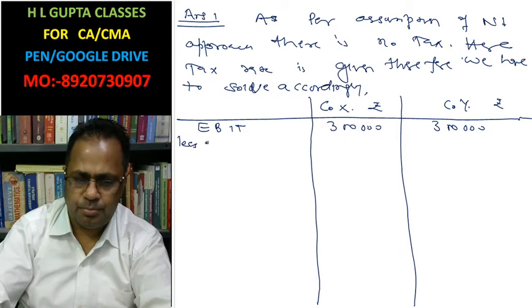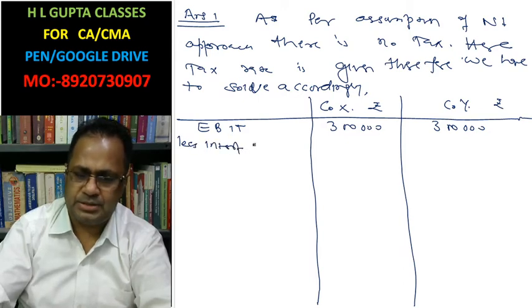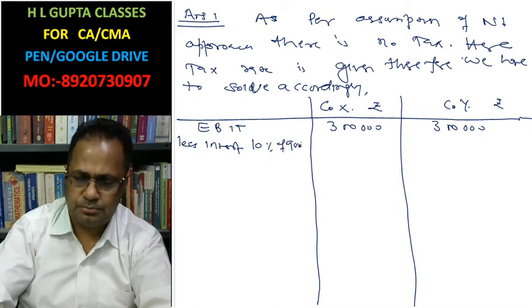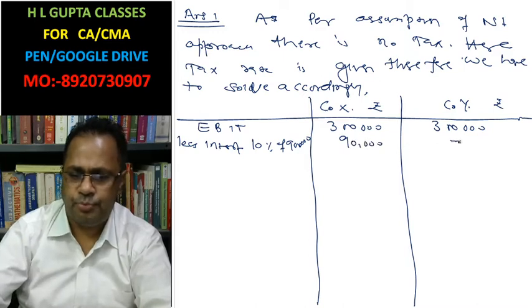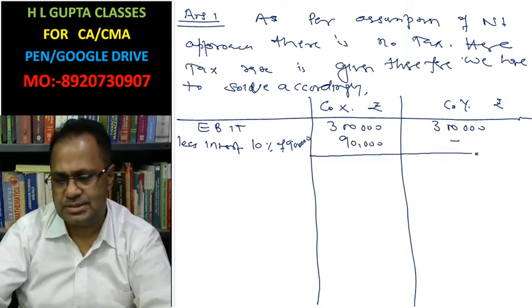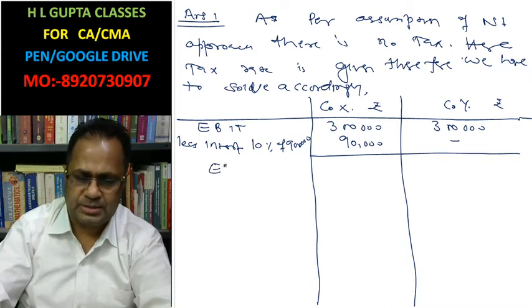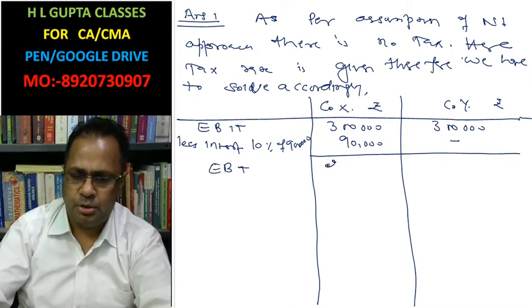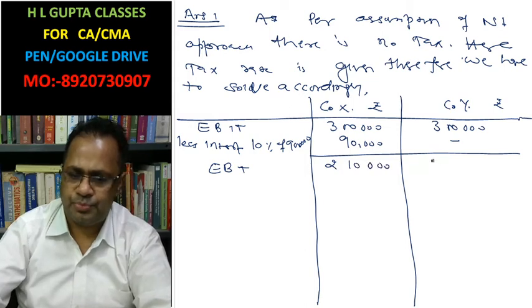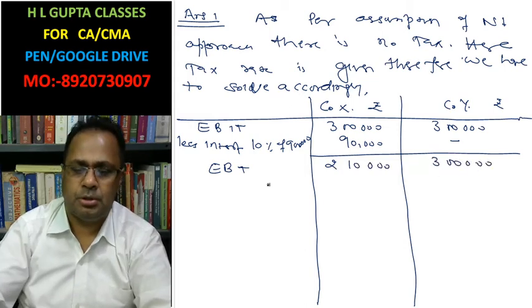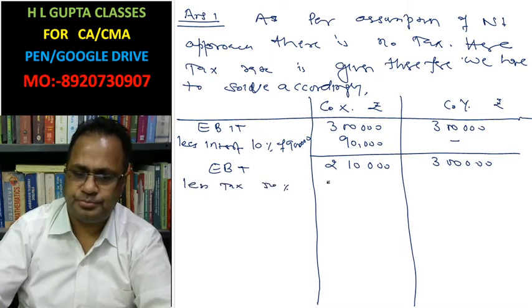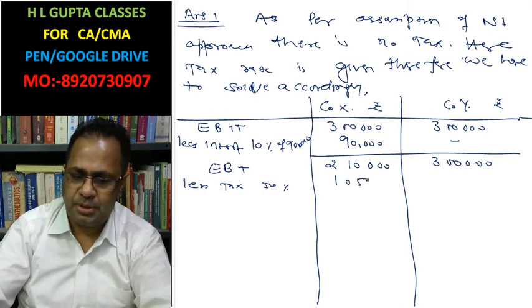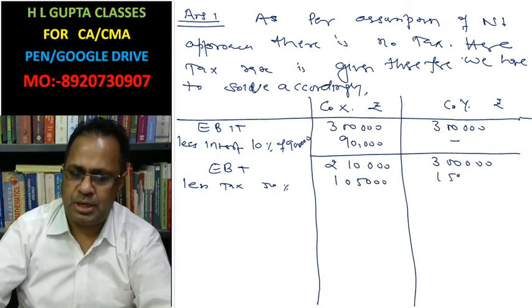Less interest, 10% of 9 lakh, that is 90,000. No interest in the case of Y. Earning before tax is 2 lakh 10,000 for X, and 3 lakh for Y. Less tax at 50%, 1,05,000 for X and 1,50,000 for Y.